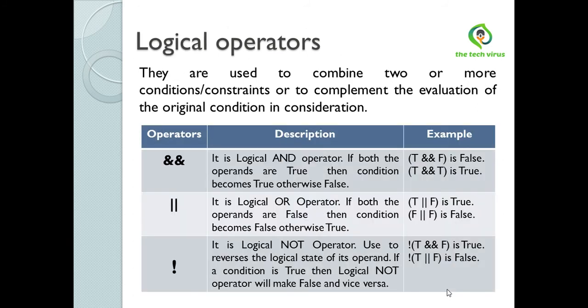Now see logical operators. They are used to combine two or more conditions or constraints, or to complement the evaluation of the original condition in consideration. This is the logical AND operator. If both the operands are true, then the condition becomes true, otherwise false. See here, true and true is true, but true and false is false.